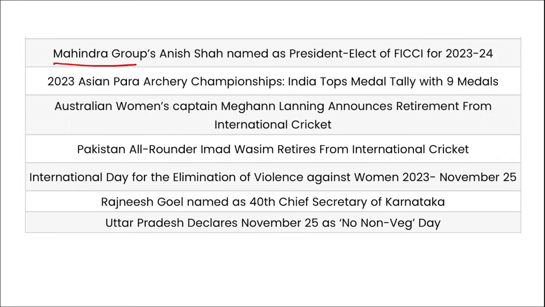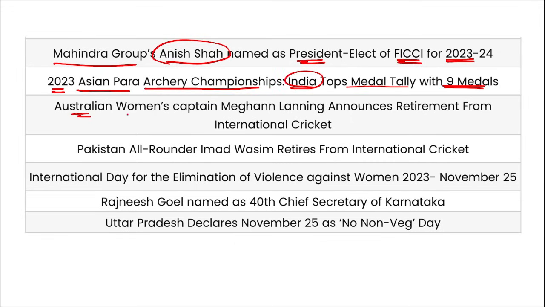Next is Mahindra Group. Anish Shah has been named as the president-elect of FICCI for 23-24. Then 2023 Asia Para Archery Championship. Here India has topped the medal tally with 9 medals. Australian women's captain Meg Lanning announced the retirement from international cricket. Pakistan all-rounder Imad Wasim has retired from the international cricket.